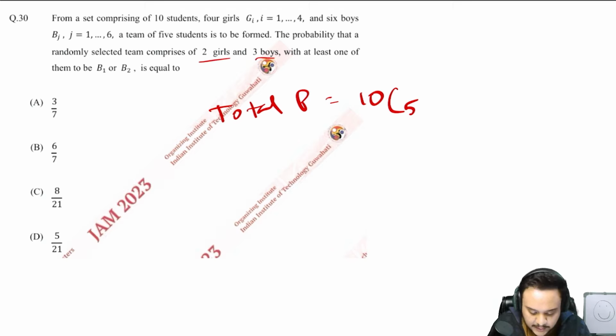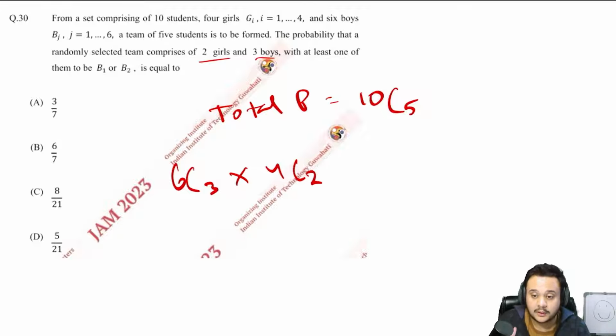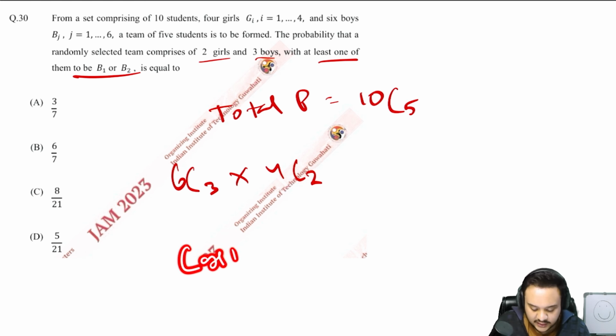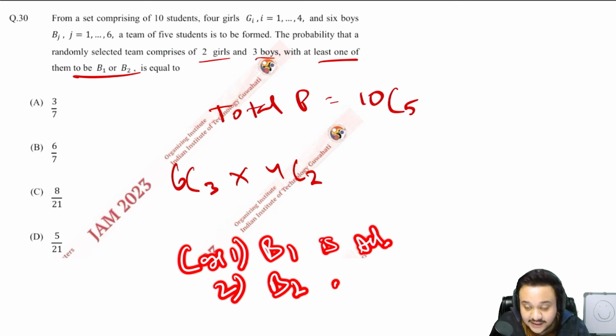Then you find the total probability of selecting 2 girls and 3 boys. So that would be, out of 6 boys you are choosing 3, out of 4 girls you are choosing 2. But now comes the tricky part. If you go case by case to choose at least B1 or B2, case 1 will be that B1 is selected and B2 is not selected. Then case 2 will be B2 is selected and B1 is not selected. Then finally case 3 is that both of them are selected.